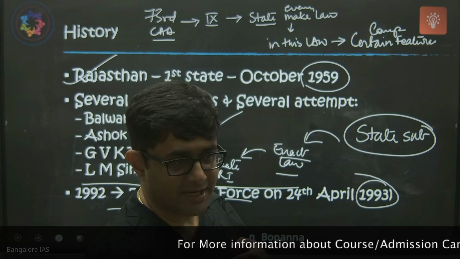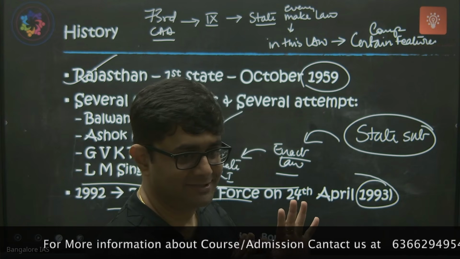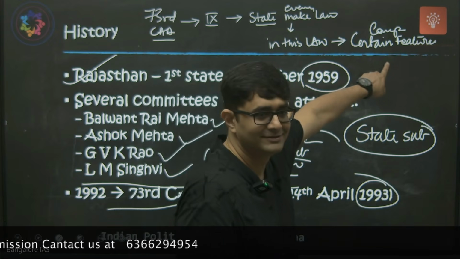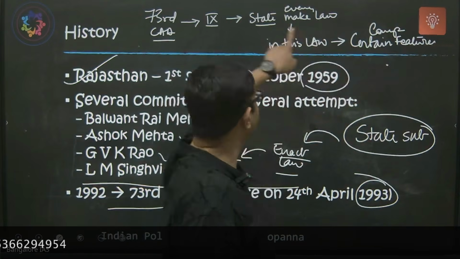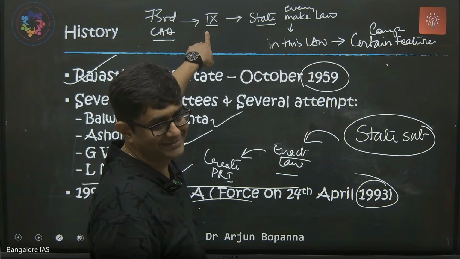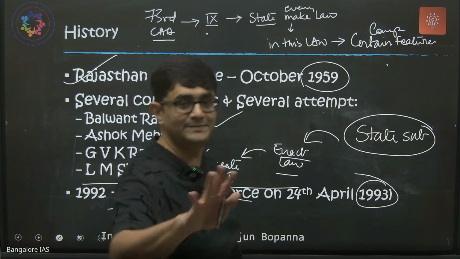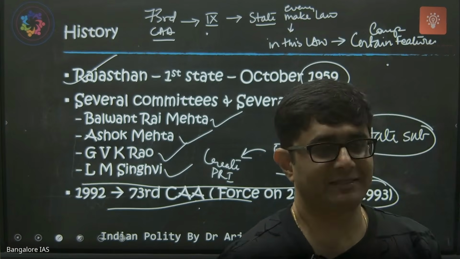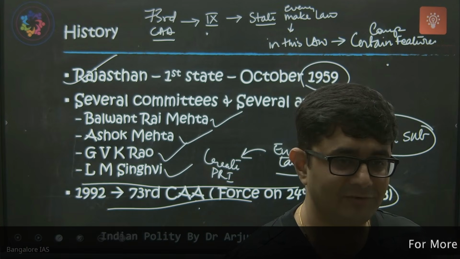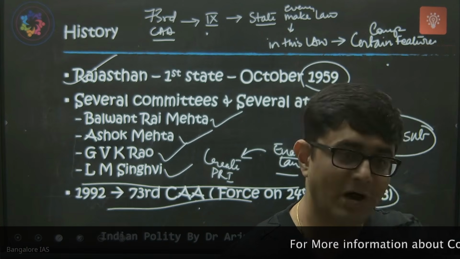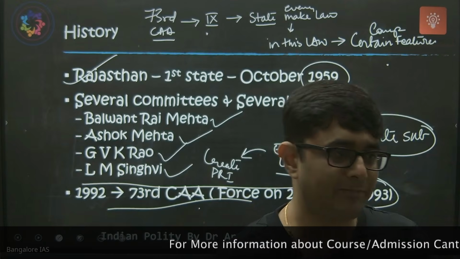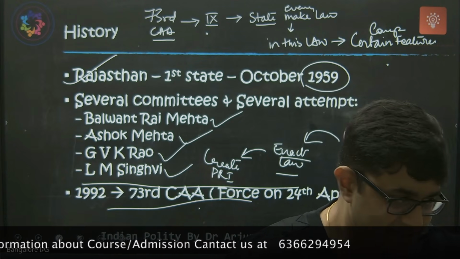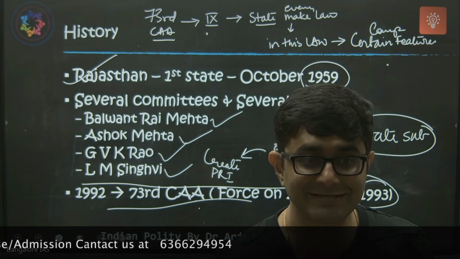Like Karnataka has the Karnataka Panchayat Act. Karnataka only will make it, but that act has to contain certain features mentioned in Part 9. It can't experiment; constitutionally, that has to be there in the law. So what is the advantage now? Uniformity throughout the country, the same type of panchayats. Even though the law is made by the state, it is the same across states.